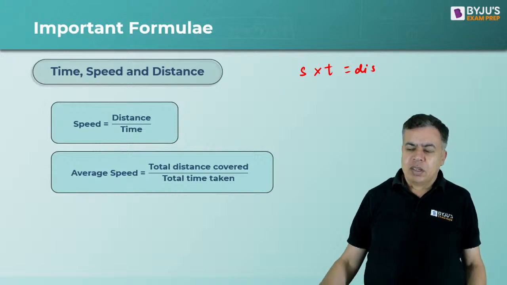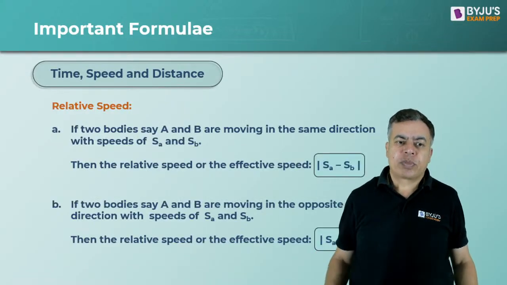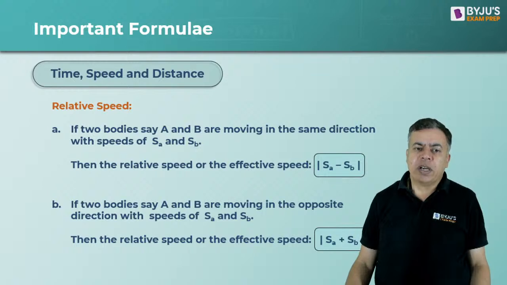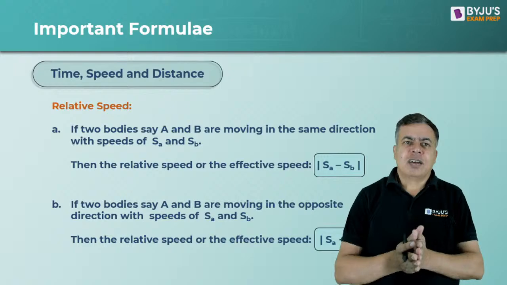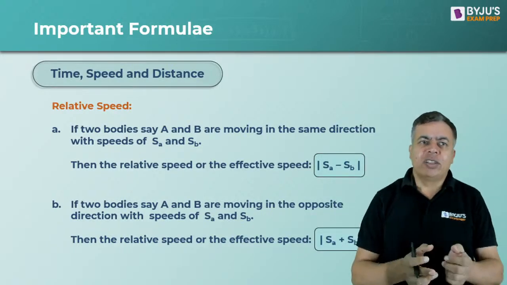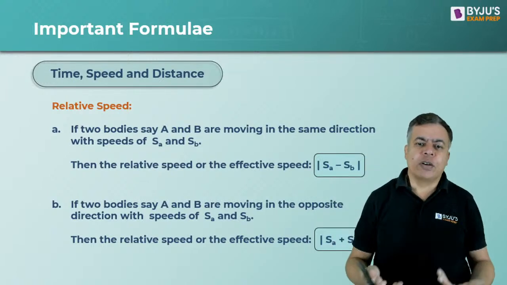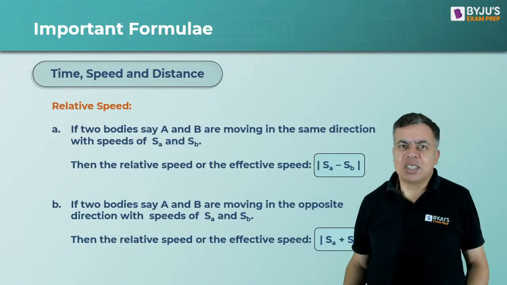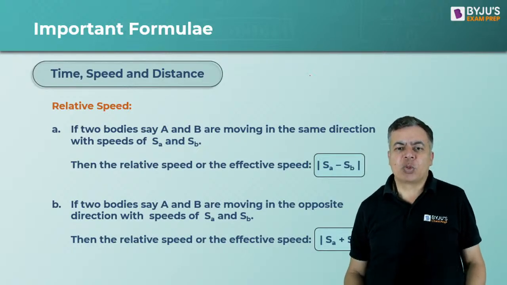There are special cases also. But first let's talk about relative speed. Technically, relative speed is the change in the distance between two objects per unit of time. But when you say relative speed, you understand the meaning.